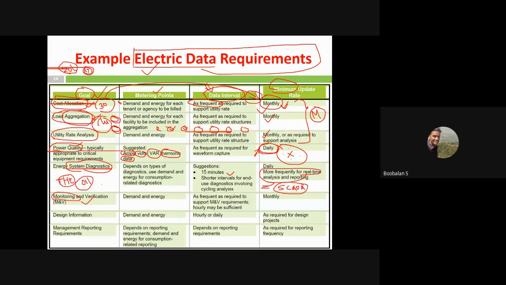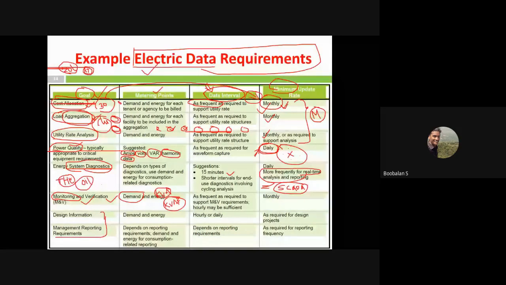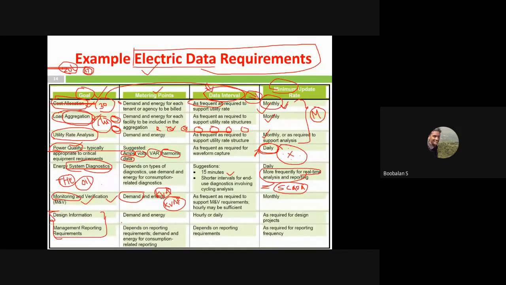Monthly once we need to check my demand, energy, rates, and kVA. We need to calculate how much kVA has been used and how much kVAR has gone. While billing, we do a verification, cross-checking against the metering data. This whole thing becomes design information and a management report. All these things are required for updating my new software metering system. It helps the software design of my metering system, both ways.